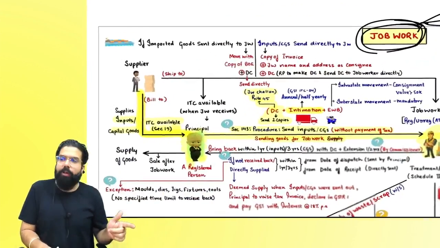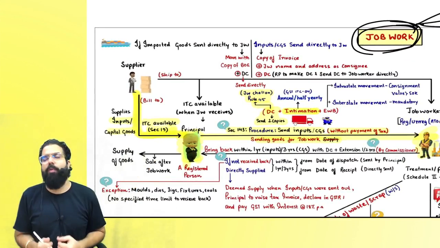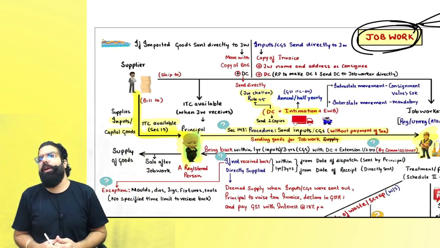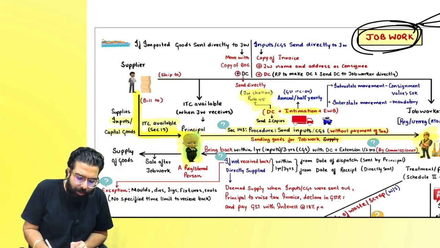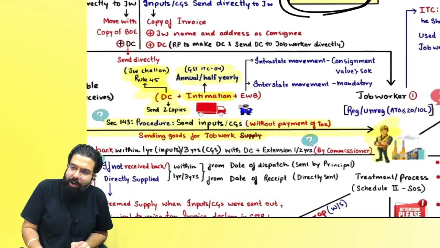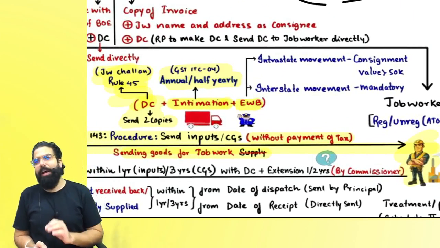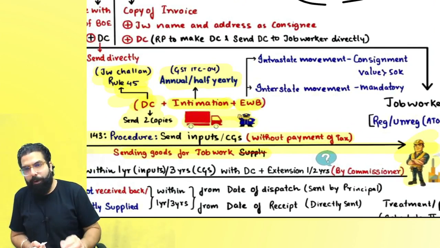Right everyone? So sir, whenever I am buying some input and capital goods to send for job work, I can take the ITC. But when I am sending it, I have to follow the procedure under section 143, which says I have to raise a job work challan, give a half-yearly or annual intimation, and also an e-way bill, because on the way the department officer will stop you.